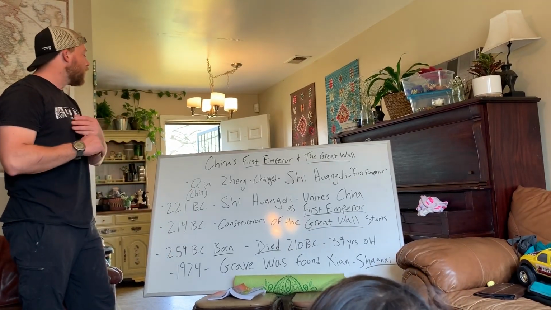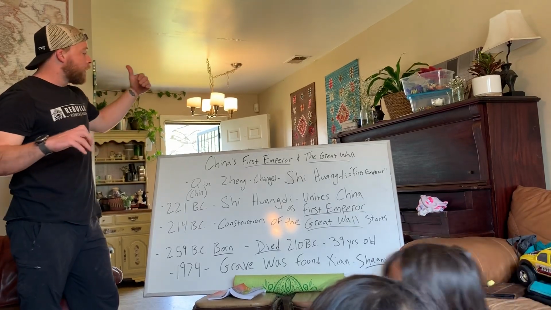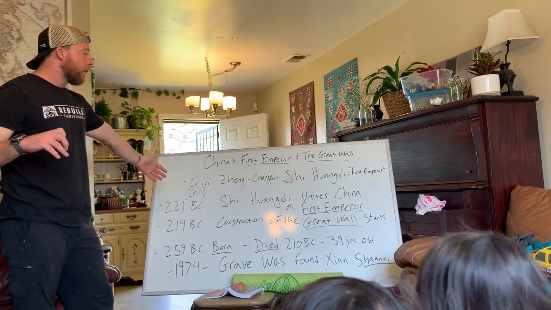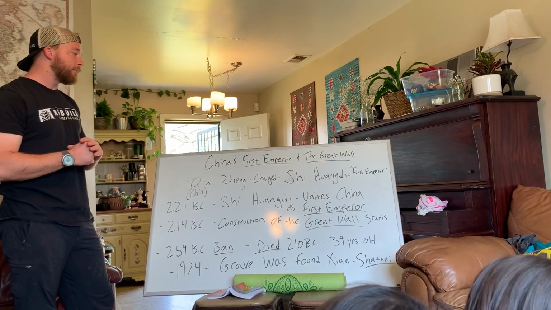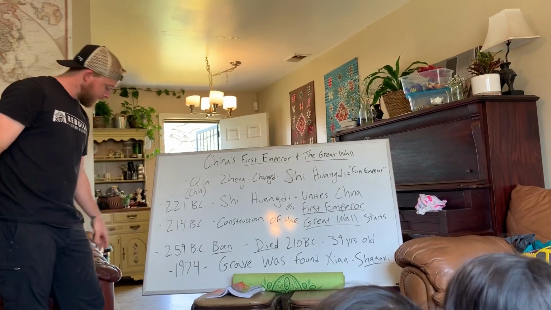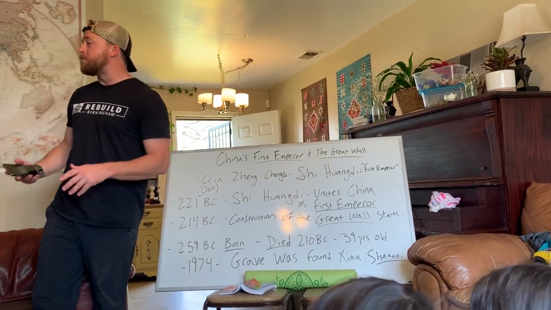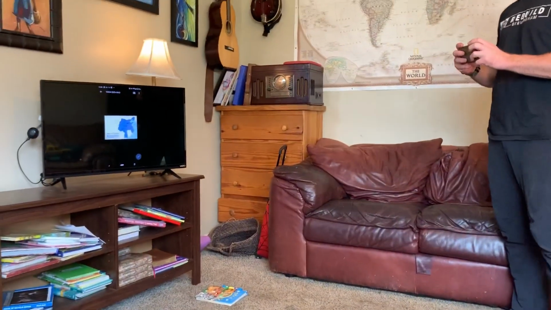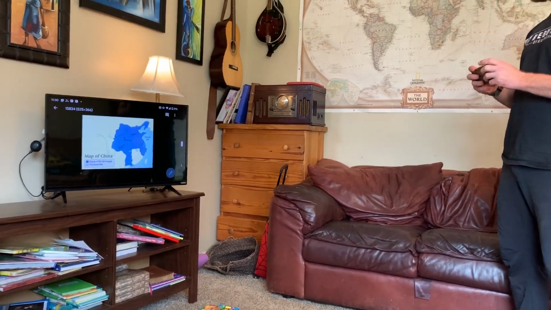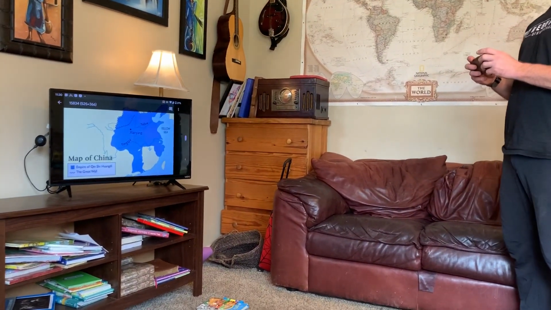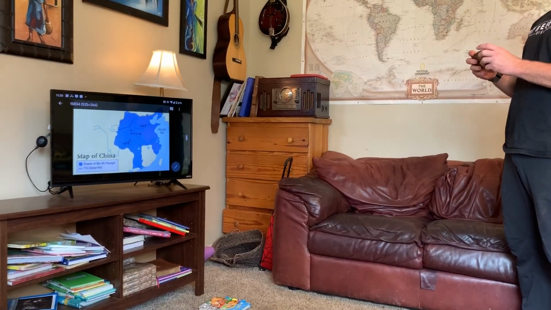All right, so he became emperor in 221 BC. He unites China. So look over here. This is a map of what China was like whenever he was the emperor, whenever he first united all of China.